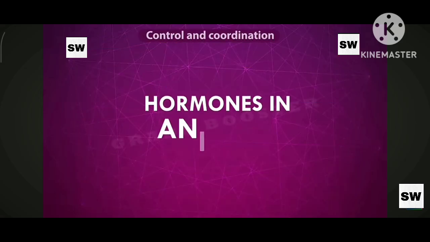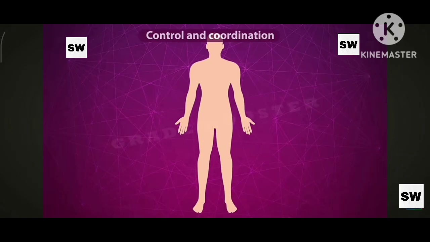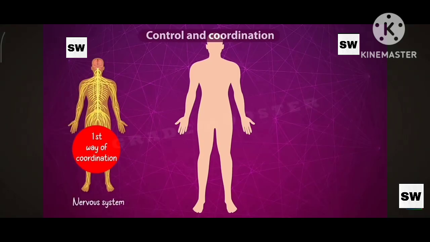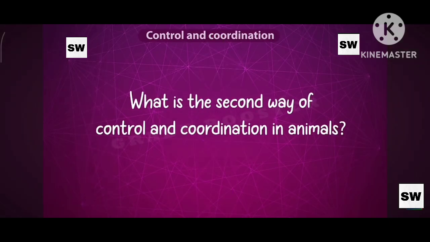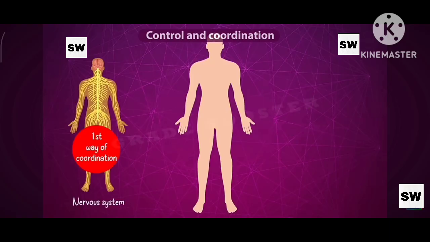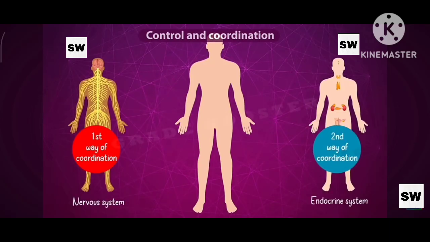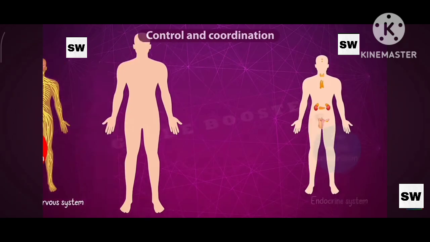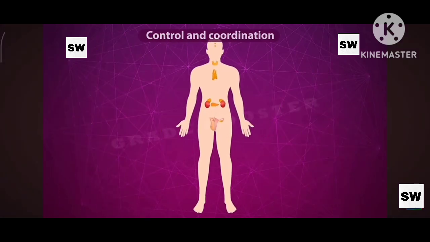Now let us see the hormones in animals. We have seen that control and coordination in animals is done by the nervous system, but there is another system that helps in coordination in animals. So what is the second way of control and coordination in animals? In animals, the second way of control and coordination is done by the endocrine system, that is the hormonal system.